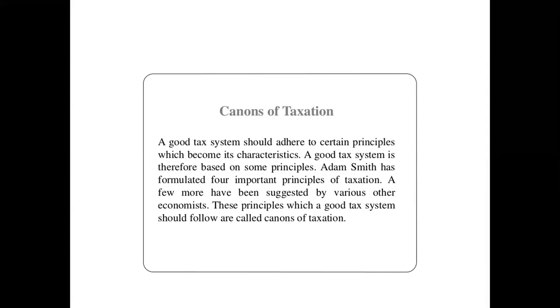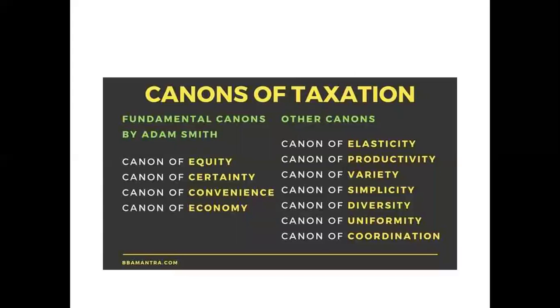So basically, these are the principles which are required to be followed by an economy in order to make the tax system a good tax system. Adam Smith has given four canons and the remaining seven are given by other economists. So let's find out what those canons of taxation are. Let's begin with the ones given by Adam Smith.